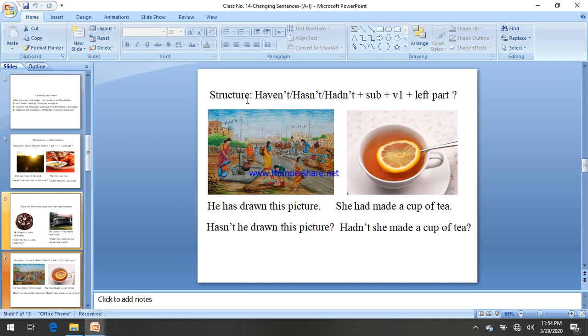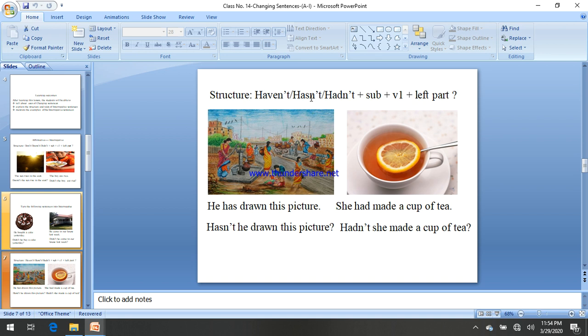Another structure. We have already completed two structures. This one is number 3. For making any affirmative or assertive sentence into interrogative, this is also the third structure.